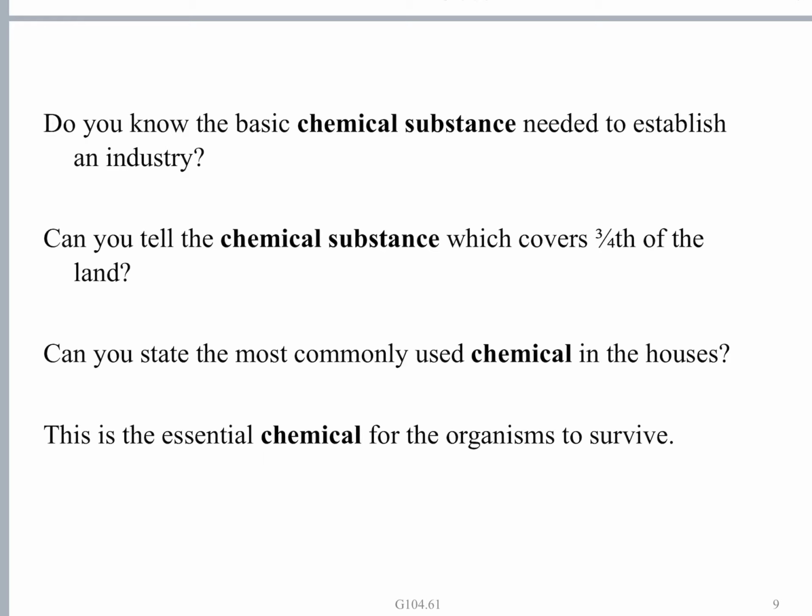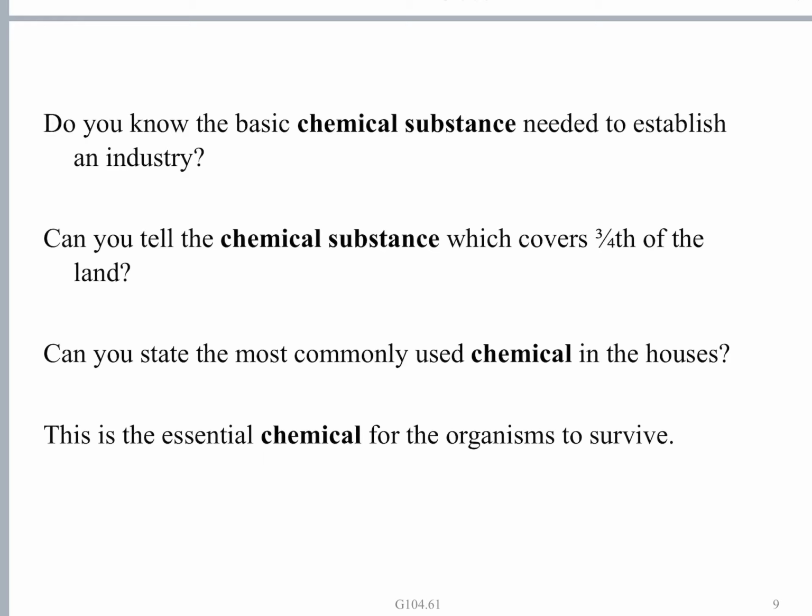It's not actually a chemical as such, but since it's a chemistry class, all substances can be taken as chemical substances. This is an essential chemical for organisms to survive.